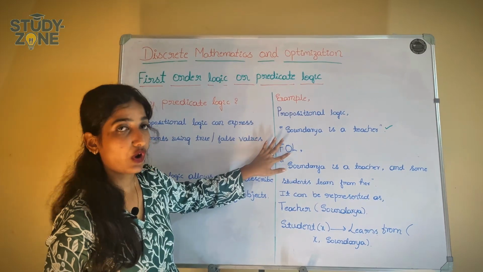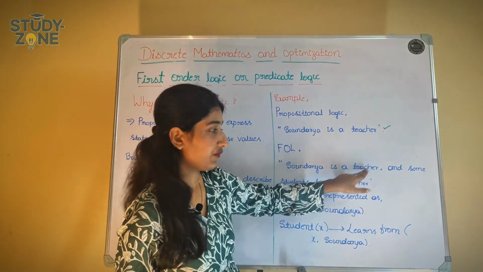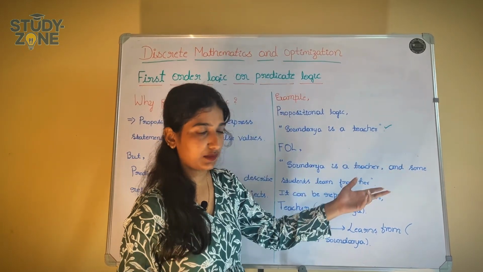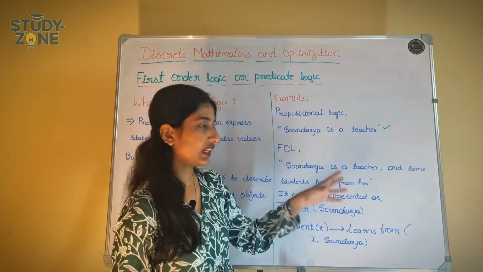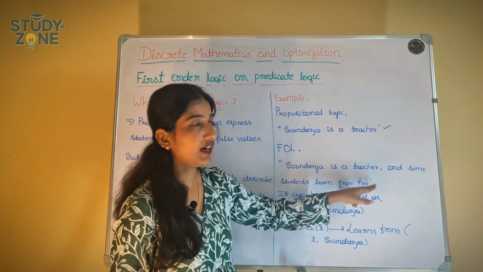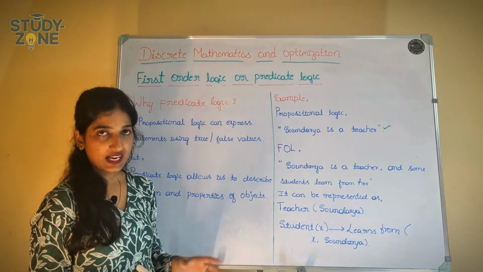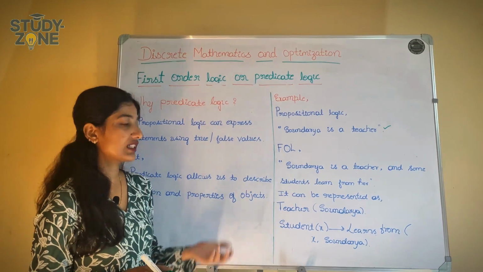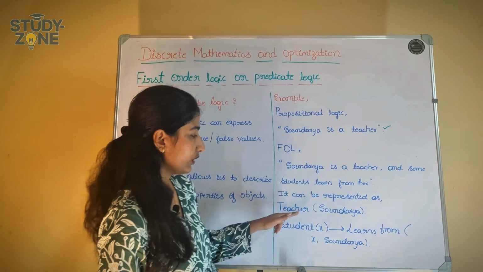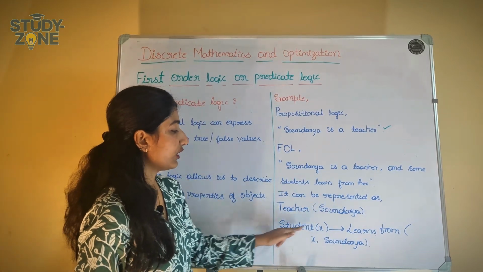But in first order logic, we have: Soundarya is a teacher, and some students learn from her. If there is a comma and "and", then it will be a complex statement, right? So here comes predicate logic. Here this is first order logic and we can represent these complex statements in first order logic as teacher of Soundarya, and then student of X.